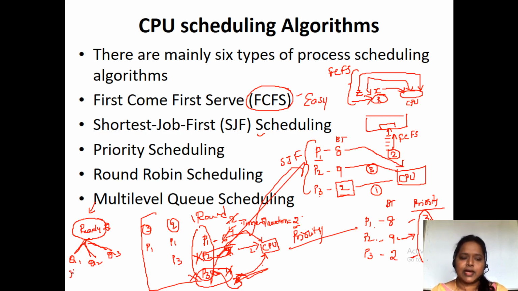X similarity processes are placed in Q1, Y similarity processes in Q2, and Z similarity processes in Q3. Based on the characteristics, or the task to be done by the processes, we divide the processes into a number of queues, and each queue is scheduled independently. So this is multi-level queue scheduling.